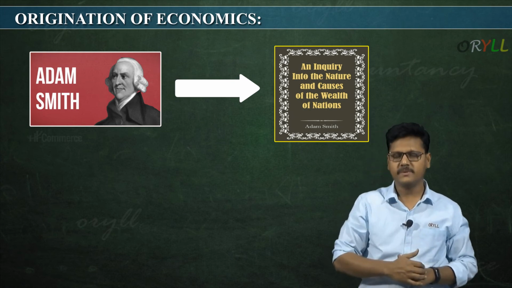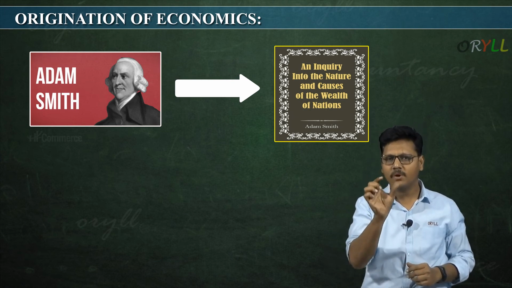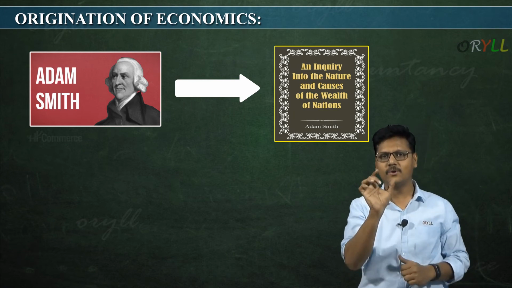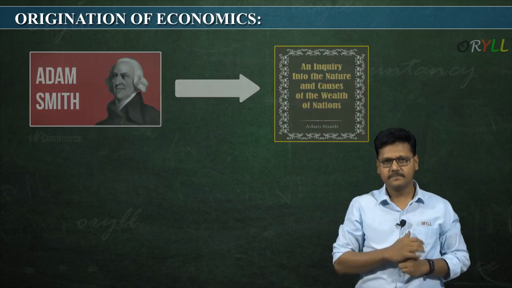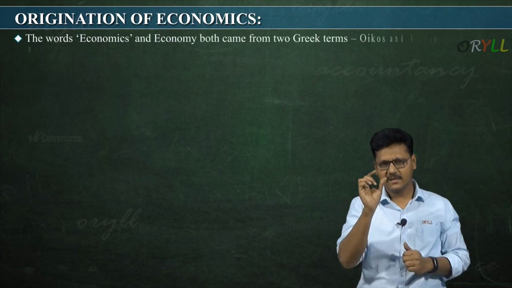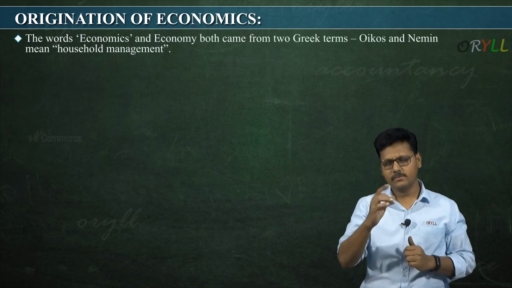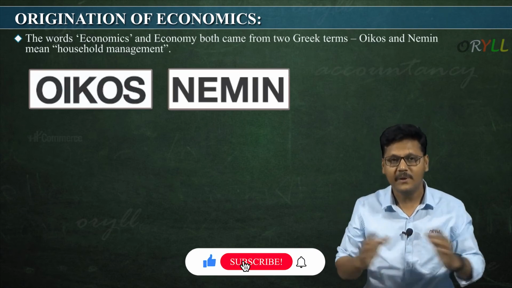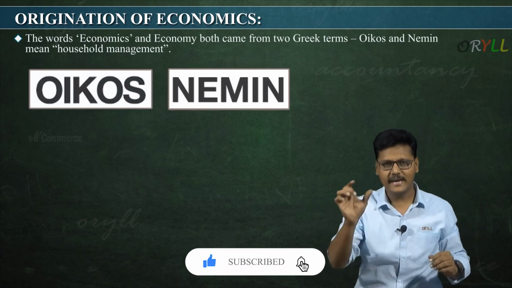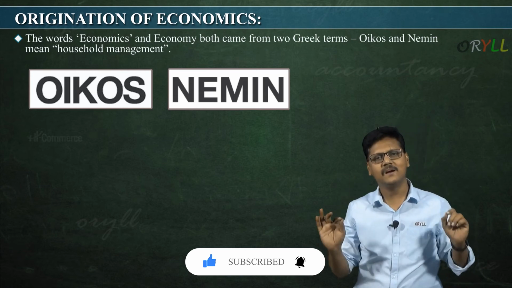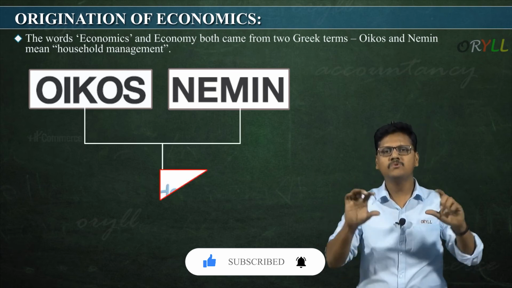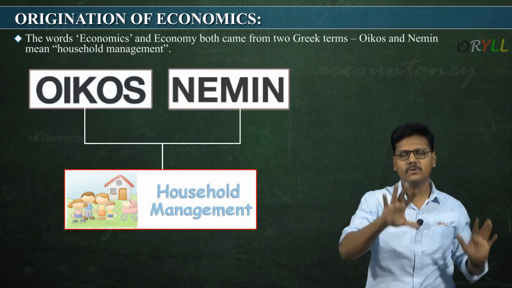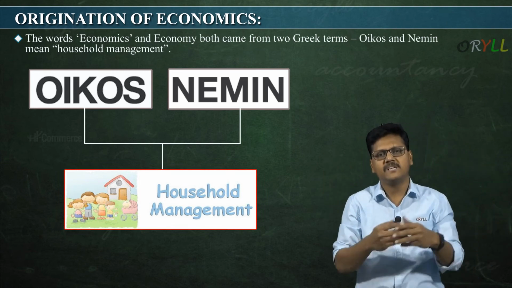First we study what this word economics is all about, the word meaning and where it originated from. This word economics came from the Greek words oikos and nemin. The meaning of oikos and nemin is household management, how our household management takes place.